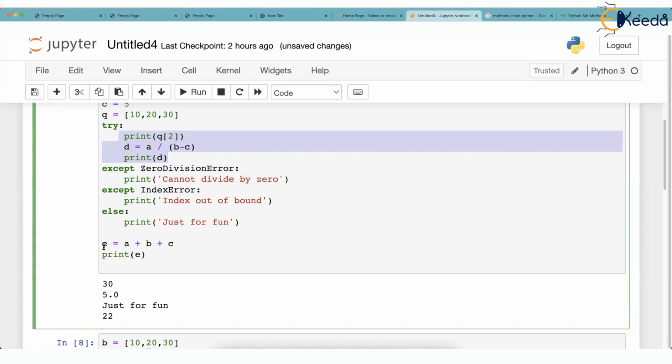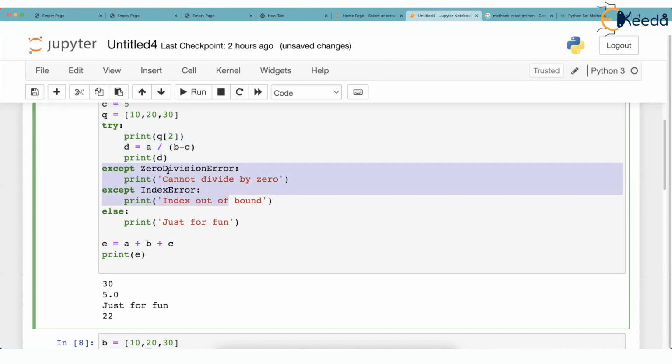So this else is actually for except. Is this error caused? No. Was this error caused? No. Then run the else. Because no error was caused, run else, and some code is given in else. We are not jumping into a discussion of why to write else. I'm telling what happens when you write else. I repeat, I'm not telling you what is the application of this else.